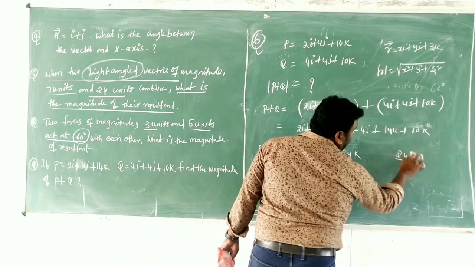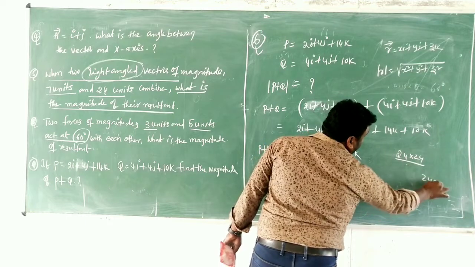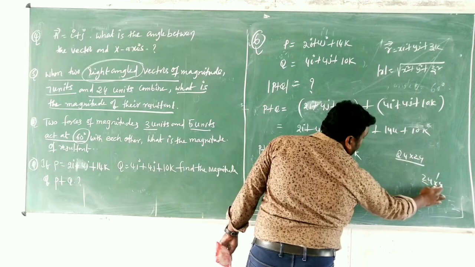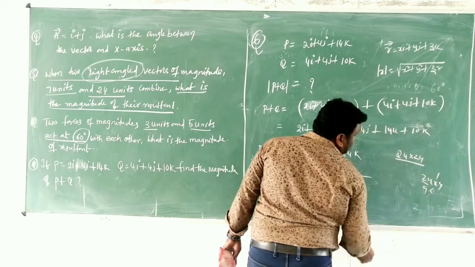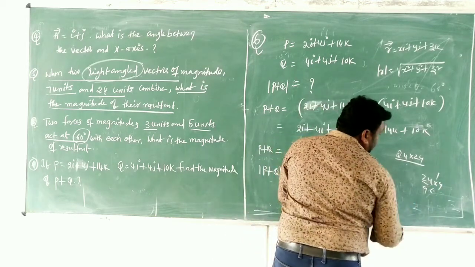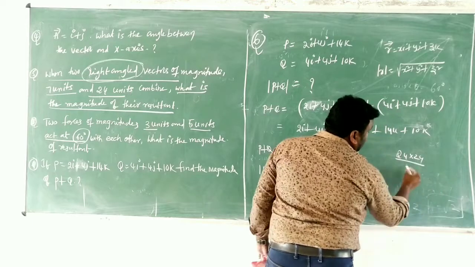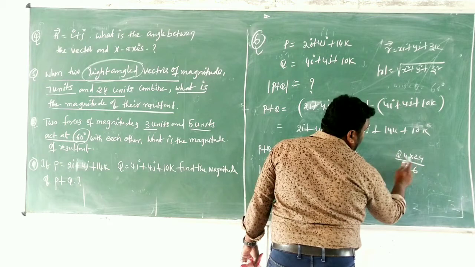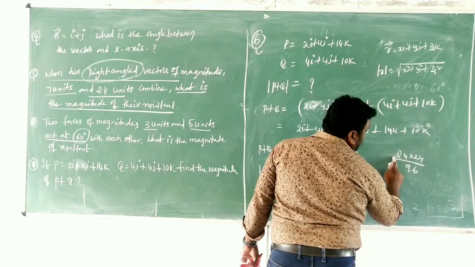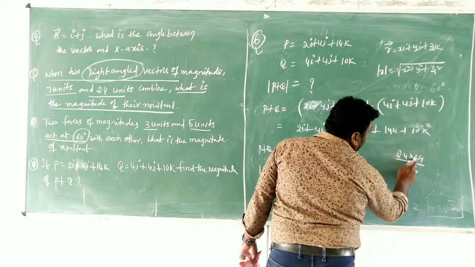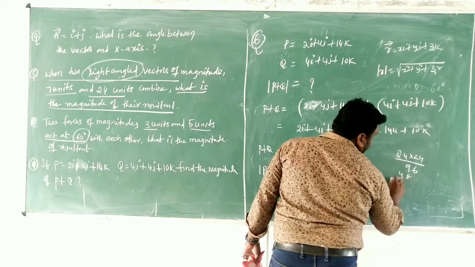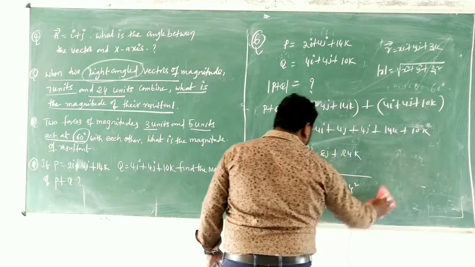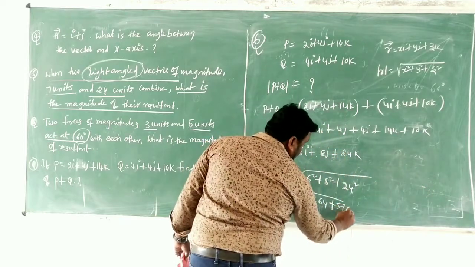What is 24 fours? 96. And 24 twos are 48. So 576. Simply here 576.